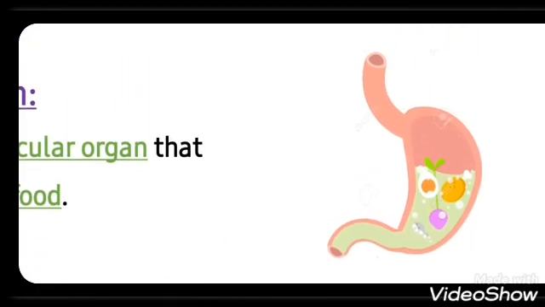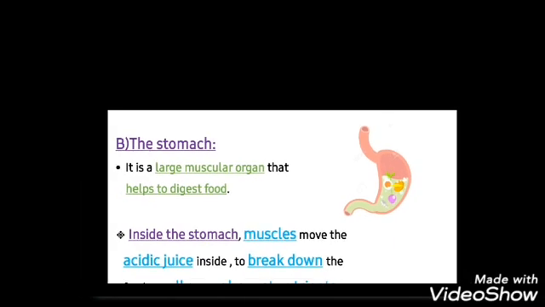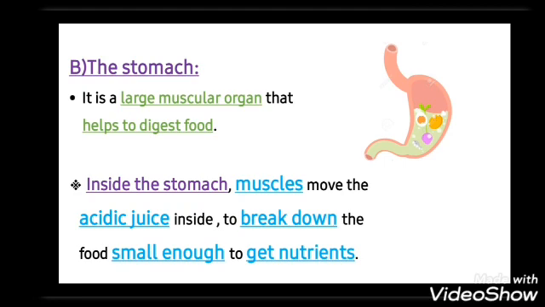You can see the stomach like a bag. So we can say that the stomach is a large muscular organ that helps to digest food.